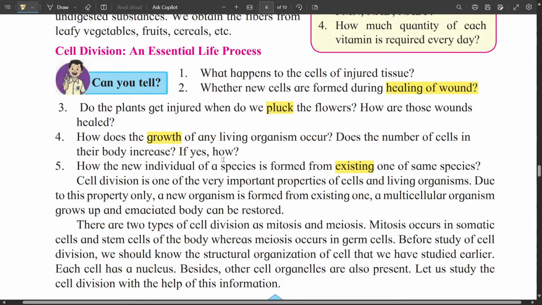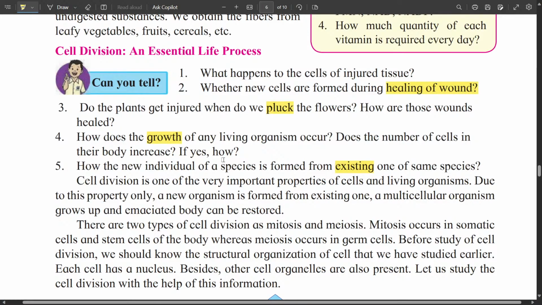So cell theory tells us that new cells are always formed from the pre-existing cells. So the process of formation of cells is continuously going on in case of reproduction, in case of growth, in case of wound healing.